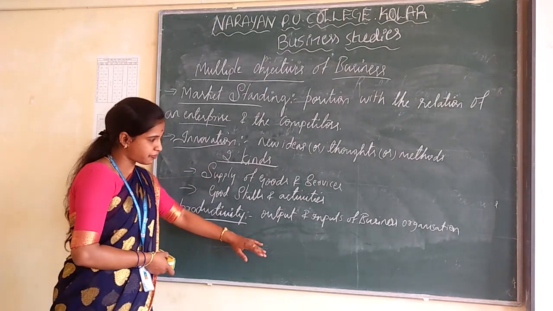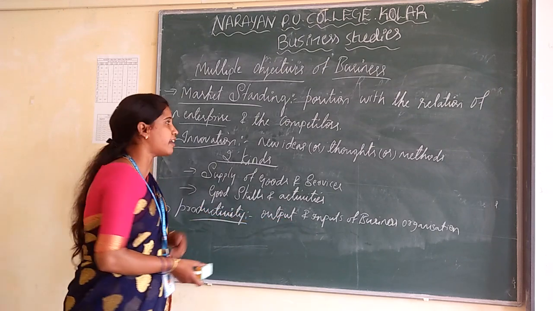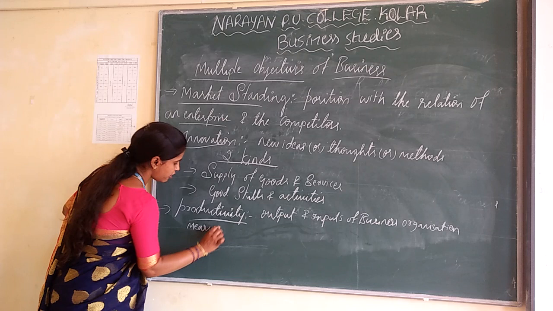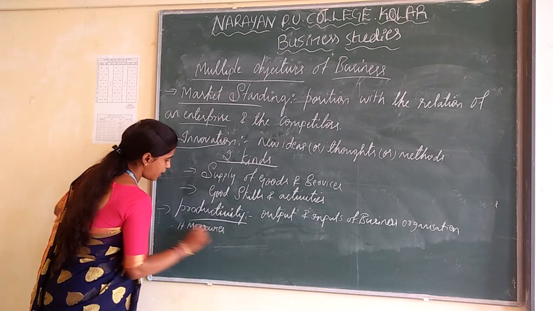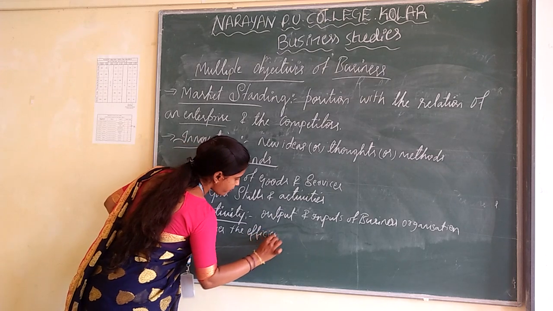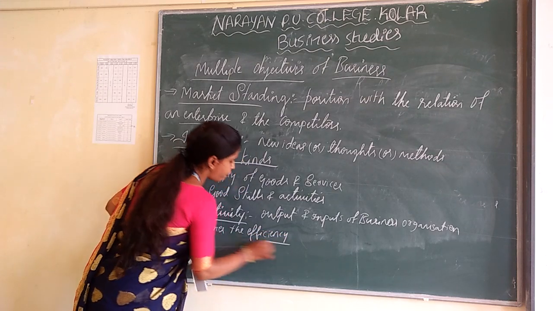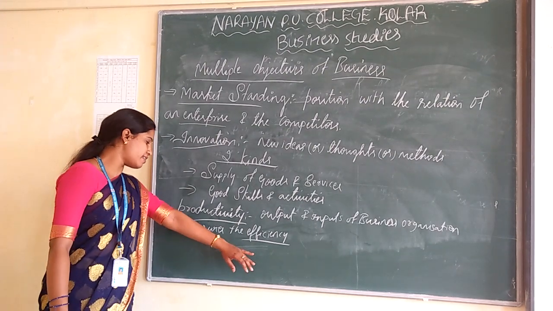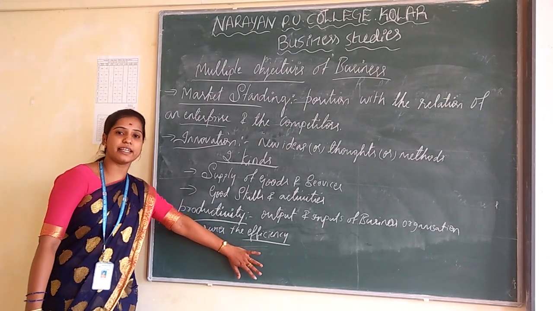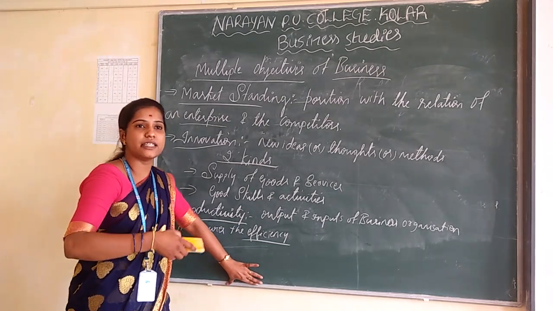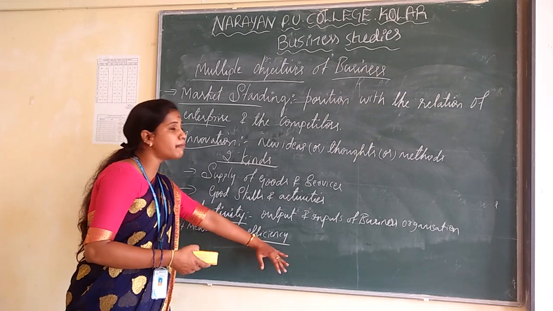And also it measures the efficiency of business. So the efficiency means they are going to complete the maximum product with the minimum cost.